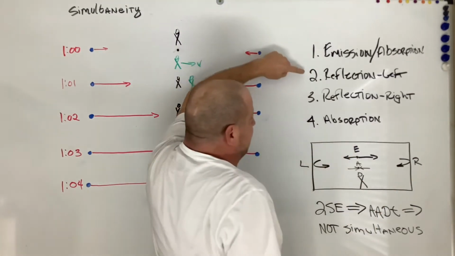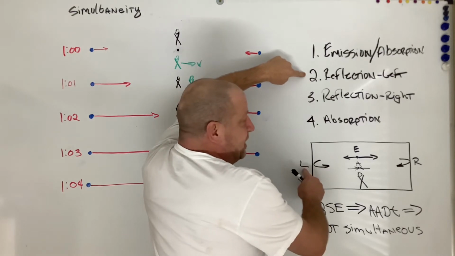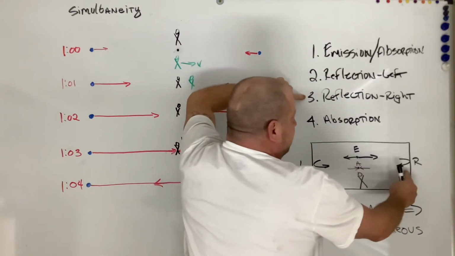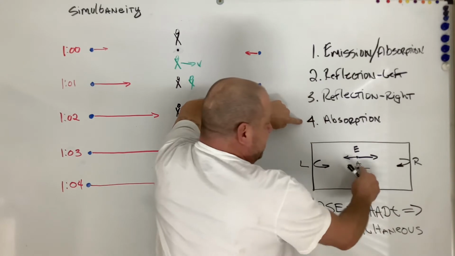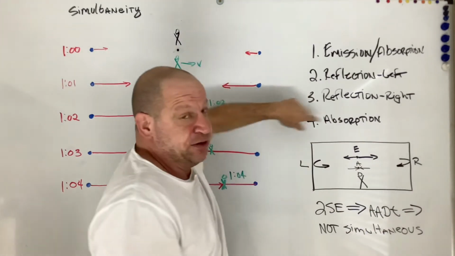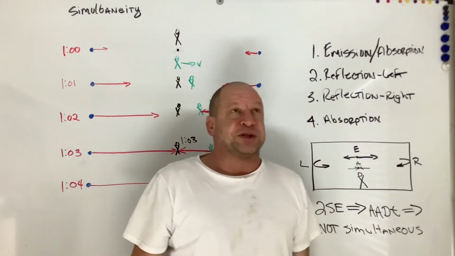Light's going out both ways. Then we got the reflection off the left side of the box. We got the reflection off the right side of the box, and then the emission and absorption point are basically the same. They're in the center of the box. So then there's our absorption point.